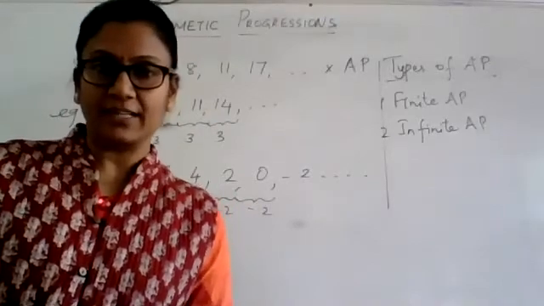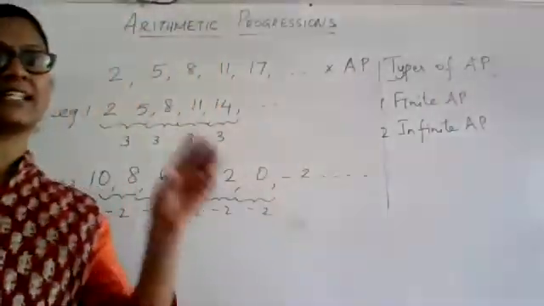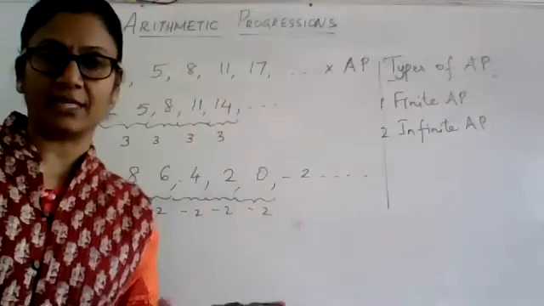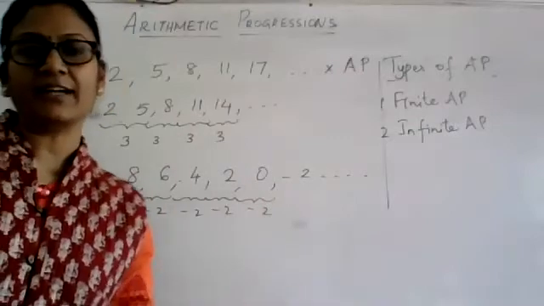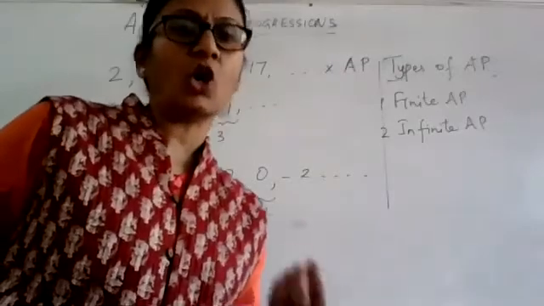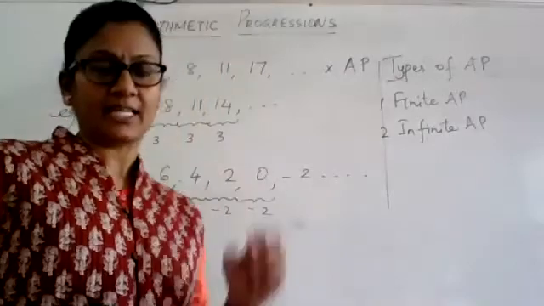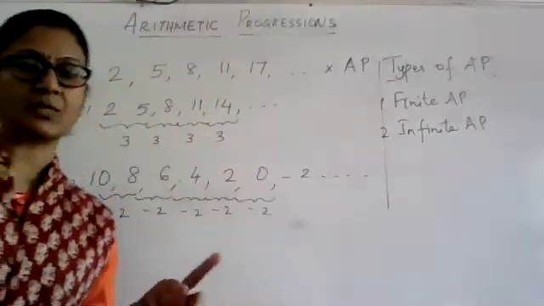When you define an infinite AP, an AP which has got infinite number of terms or which does not have a last term is called an infinite AP. Both ways you must be able to tell.